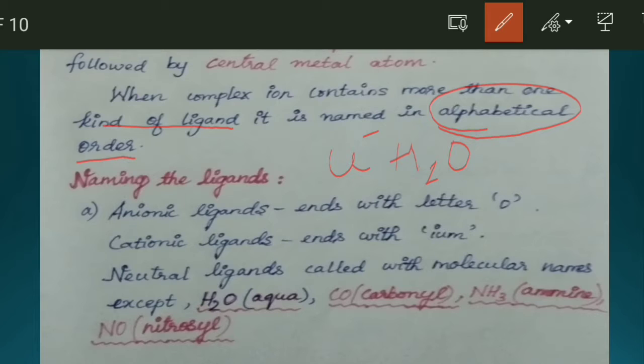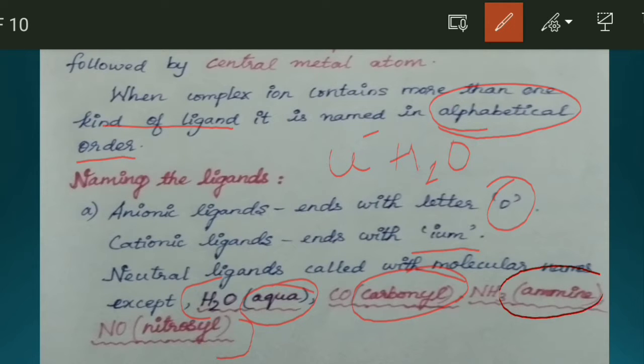Then we are going to see naming of ligands. How do we name the ligands? If an anionic ligand is present, it ends with the letter O. And if a cationic ligand is present, it ends with the letters IUM. If the ligand is a neutral ligand, we can name it with its molecular name itself. Exception for this is H2O. H2O, we name this ligand as aqua, and CO, we name this ligand as carbonyl,